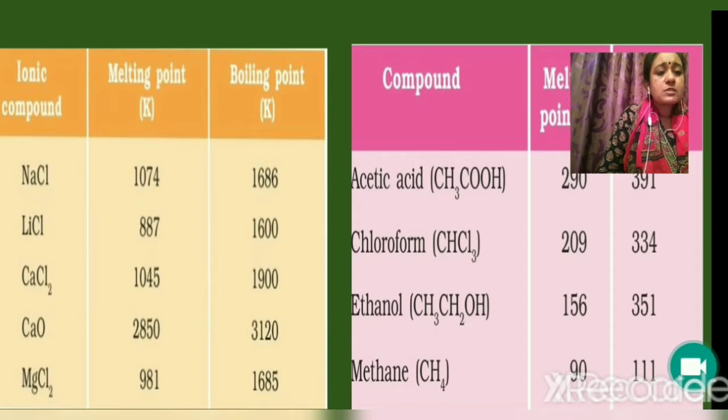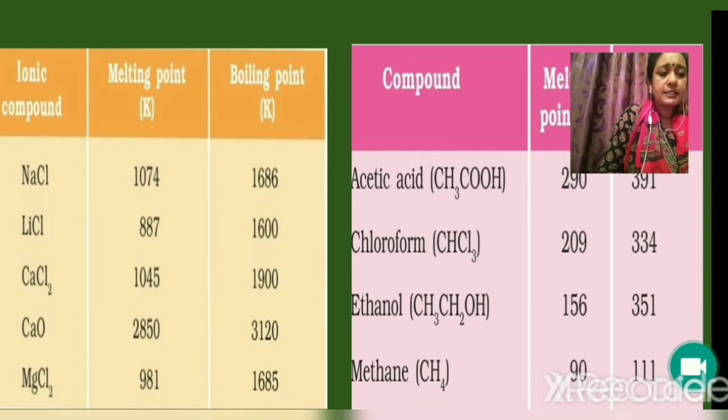Ionic compounds are also good conductors of electricity. What is it due to? It is due to the movement of ions. We know that ionic compounds contain ions. The particles present are ions, and it is due to the movement of ions that ionic compounds can conduct electricity.